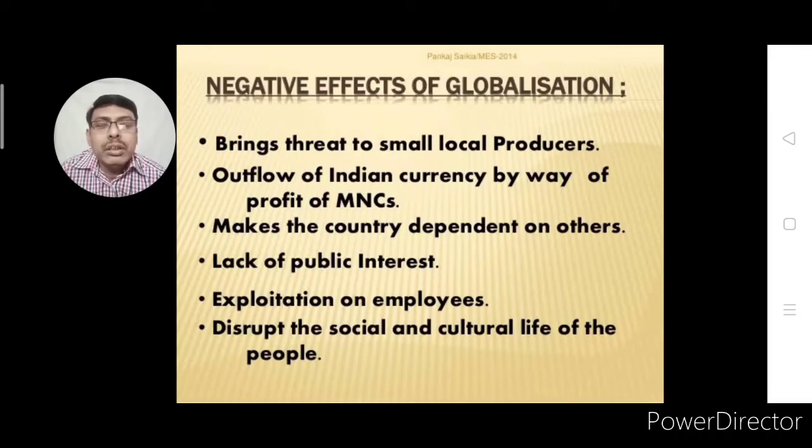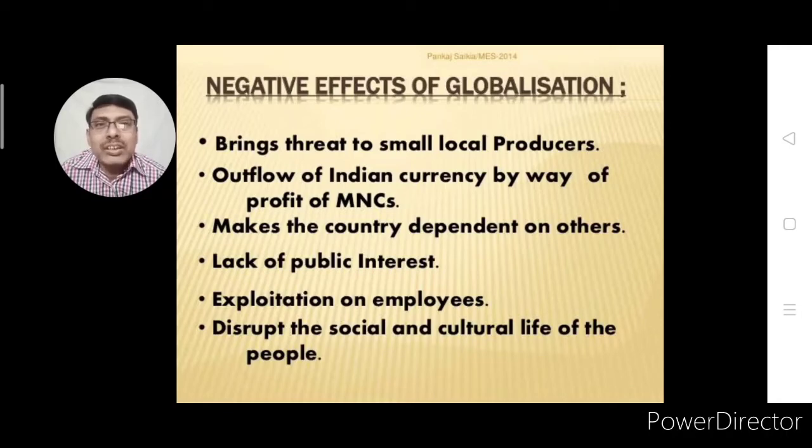Exploitation of employees. In this competitive world, every company wants to reduce their production cost because they have to reduce their prices. They have to control their prices in this competitive world, and that is why exploitation of employees starts.